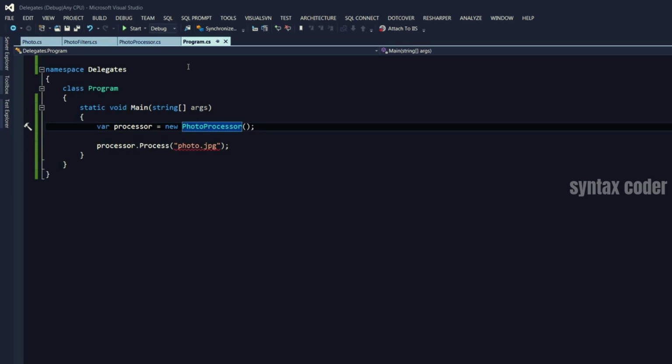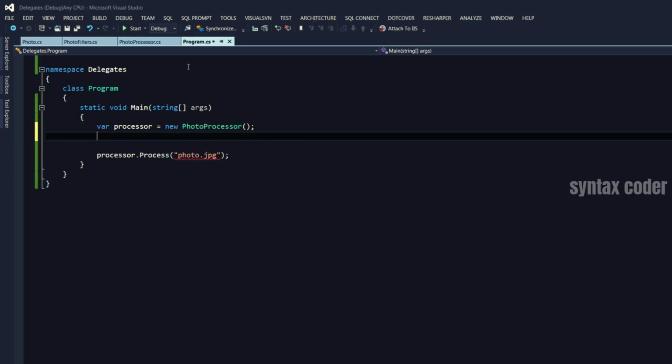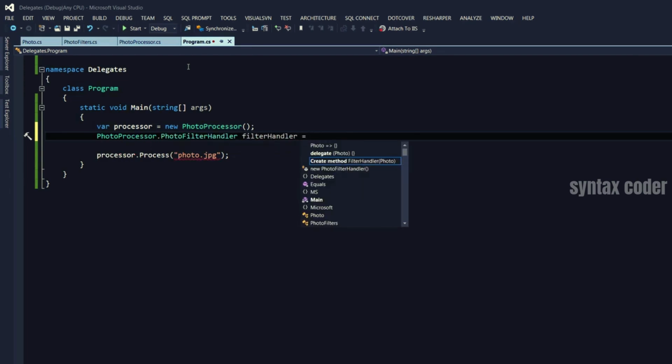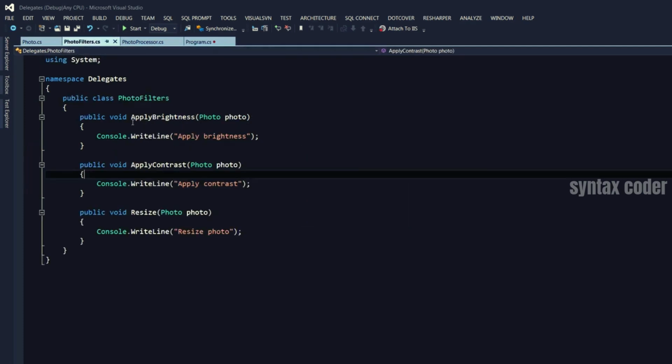So here, first, we have our photo processor instantiated. Now, let's create an instance of that delegate. So our delegate is photo processor. I defined it in that class, and it's called photo filter handler. So filter handler equals, I'm going to point it to a method. What method? Well, we can start with this photo filters. Let's assume that this was released with the framework. So let's say we want that delegate to point to this method first.